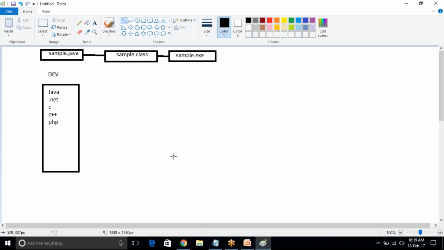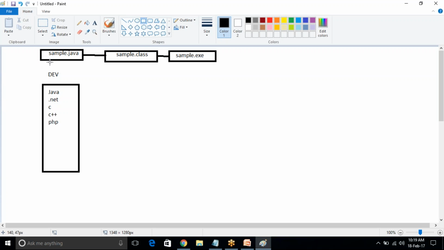How? Already they are placing code in one WebLogic server or WebSphere server. They are already placing the code in some application servers. That's why only I can access that site. So that is the main process.